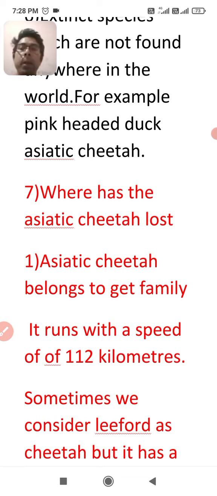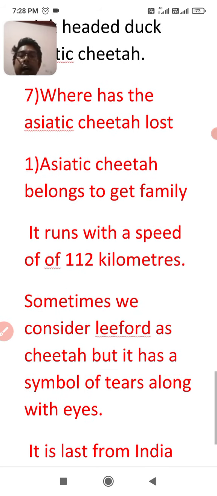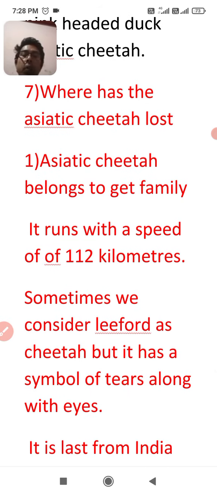It is misprinted here, I'm sorry. It runs at a speed of 112 kilometers. Sometimes we consider a leopard as a cheetah, but the cheetah has a symbol of tears along with the eyes. If you see the tear mark, you can consider it a cheetah.